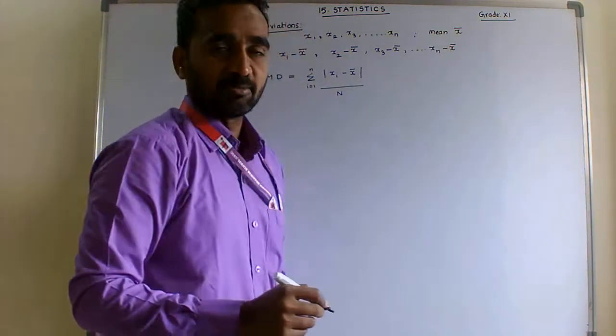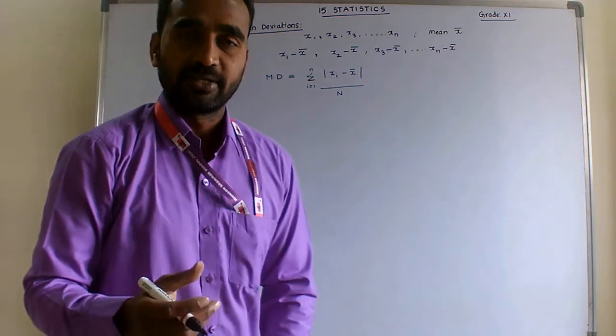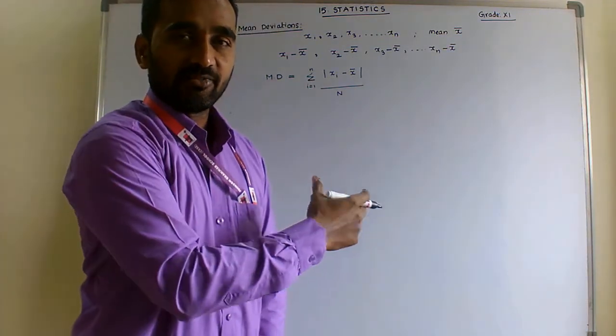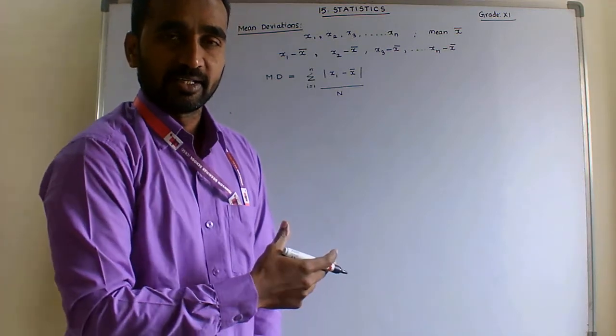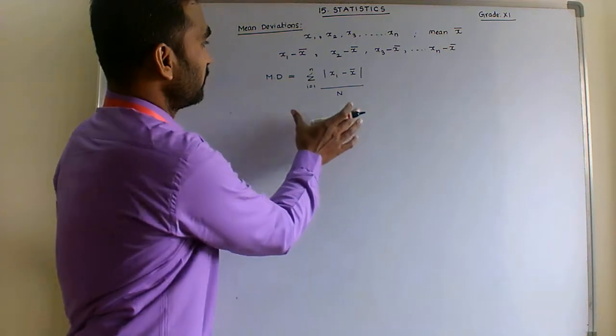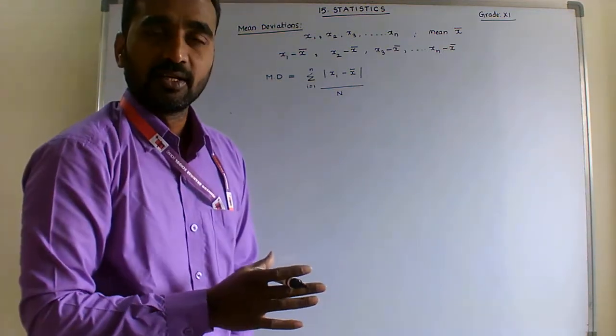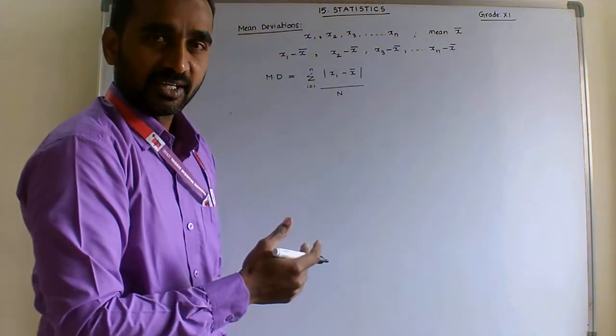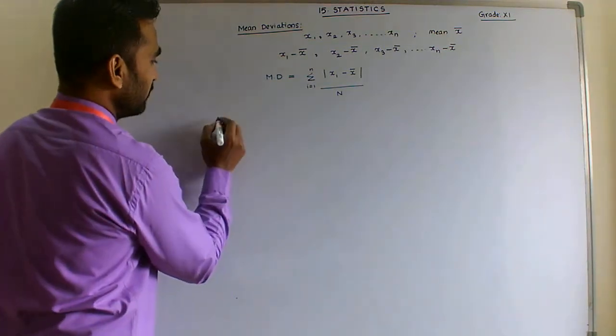We take the absolute value of the deviations, and after getting the absolute values, divide by n, the number of variates, to get the mean deviation of the given raw data. This is the formula to find the mean deviation of raw data.